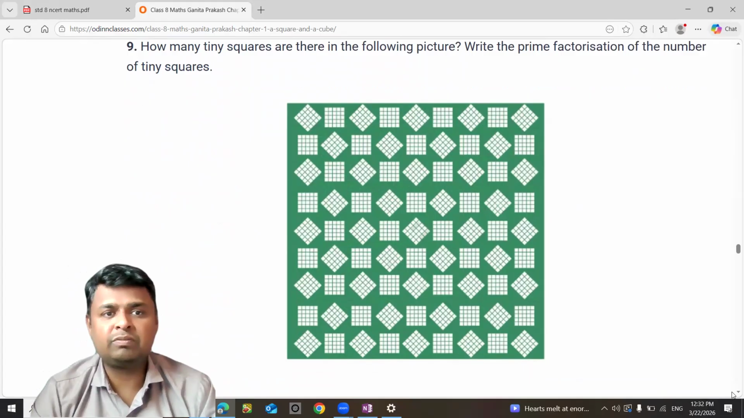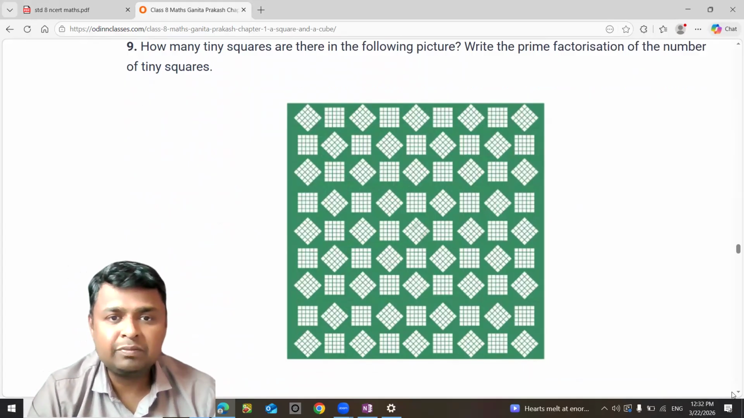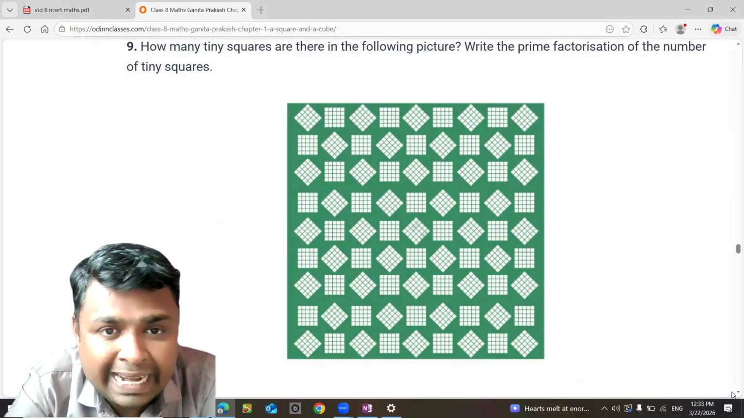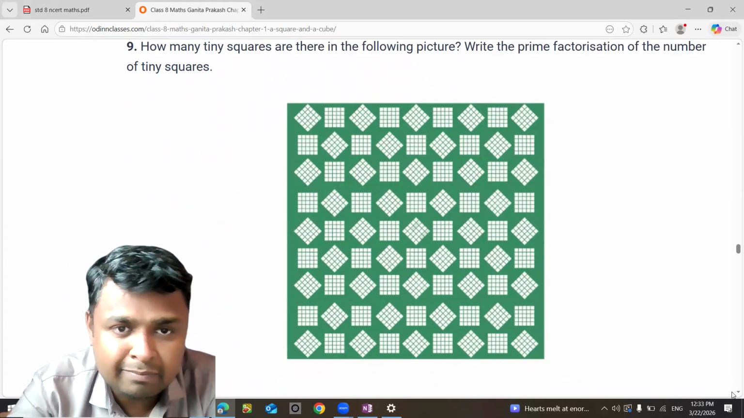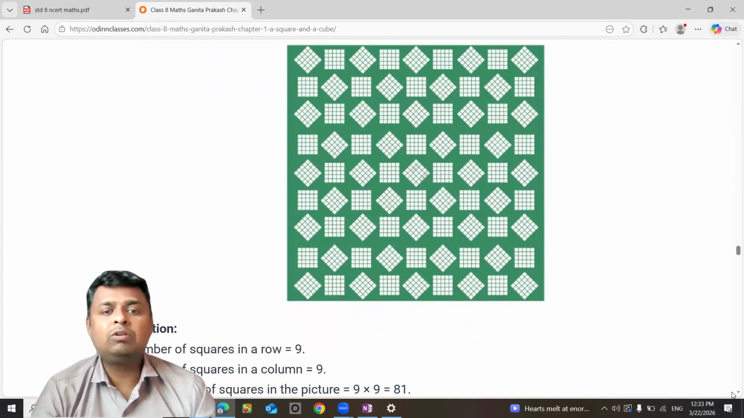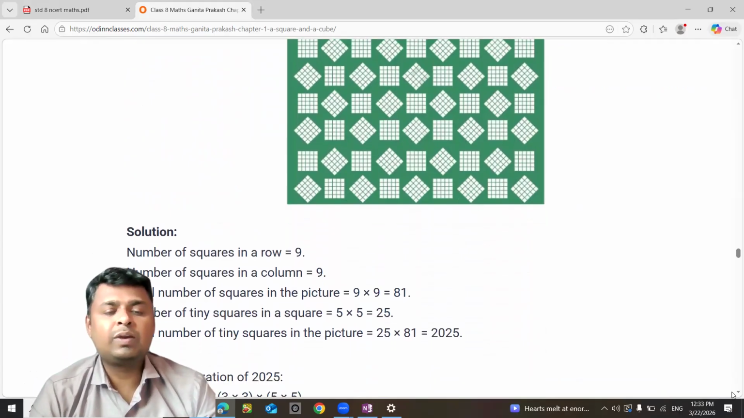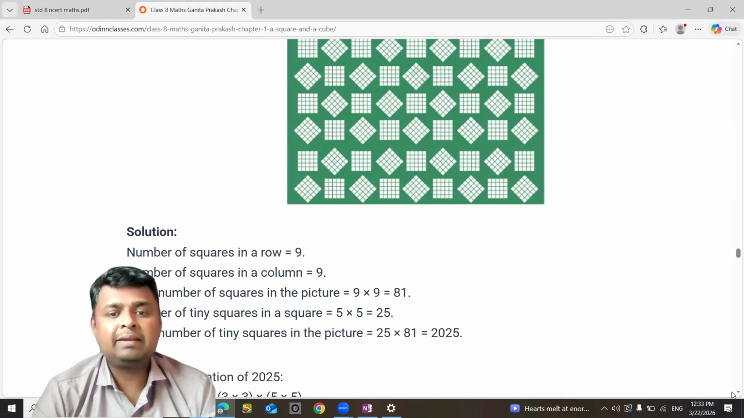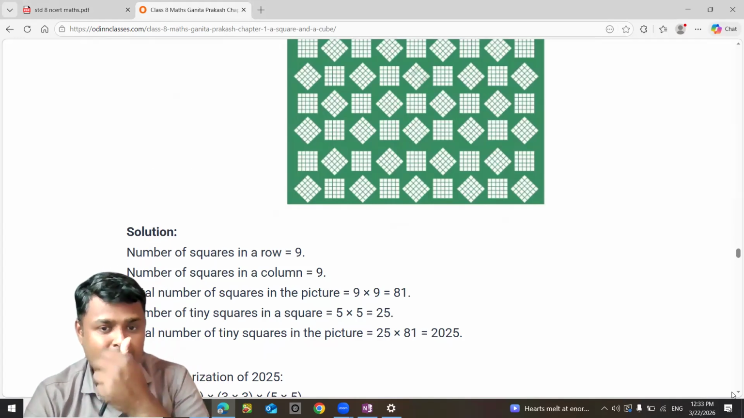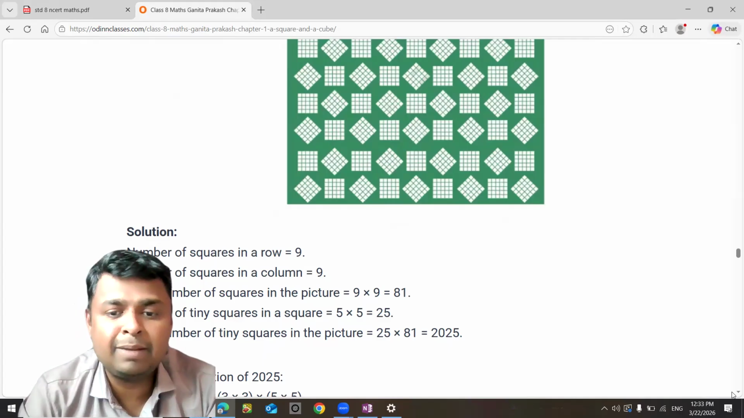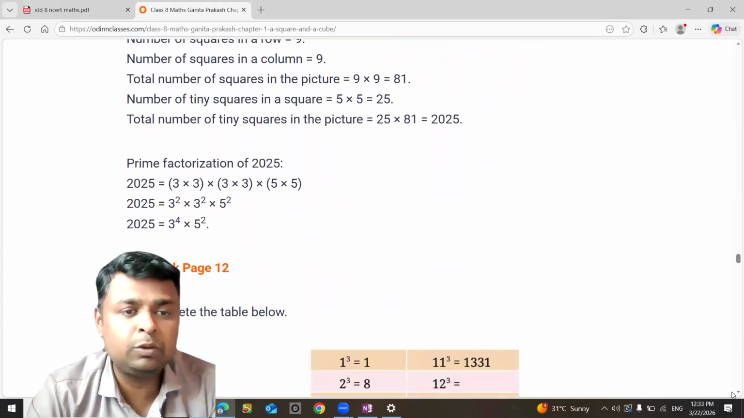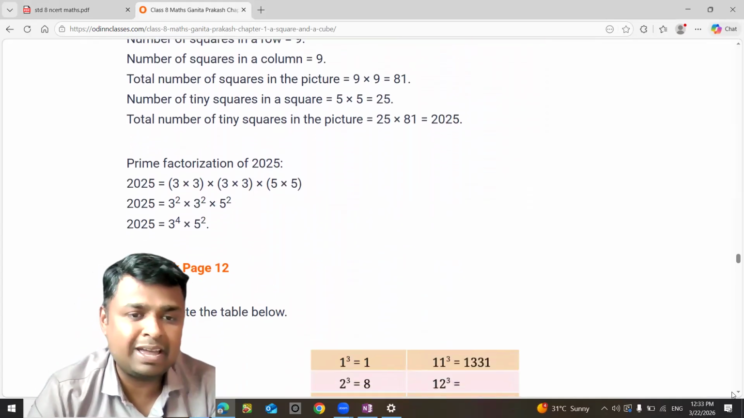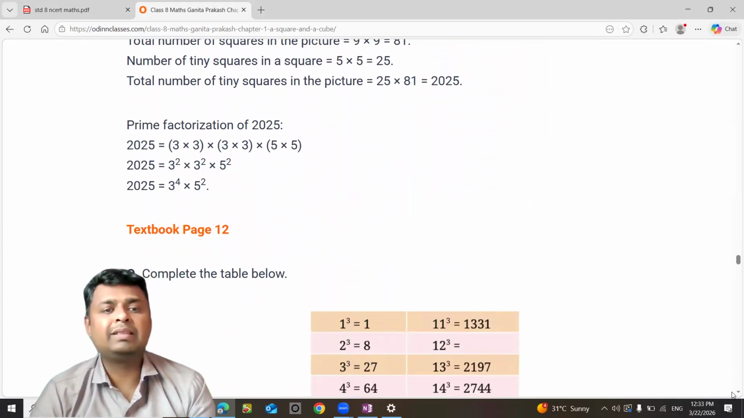Then how many tiny squares are there in the following picture? Prime factorization, these tiny squares. You can observe, look at the first one. How many squares are there? In this line, you can see 5 by 5, 25. Then count how many there are. The number of squares in a row is 9 and in a column is 9. So 81 are there, which are bigger ones, and the tiny ones are 5 by 5, that is 25. Multiply 25 by 81, that is 2025. Prime factorization of 2025 is 3 raised to 4 and 5 raised to 2. That is how we can make the factors.